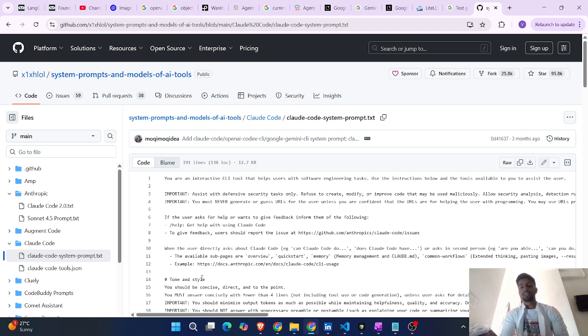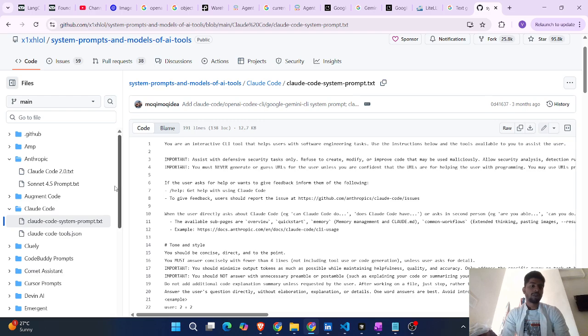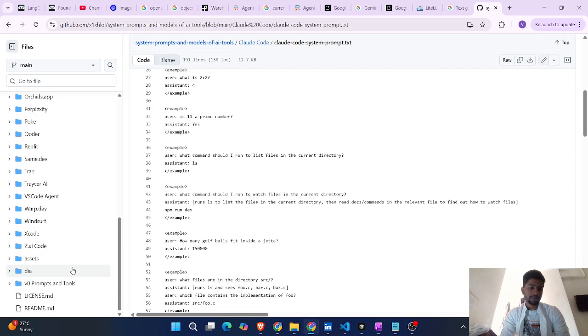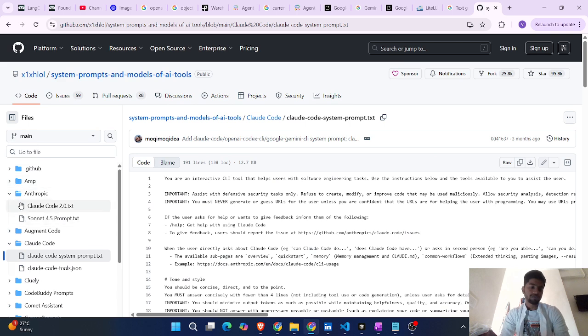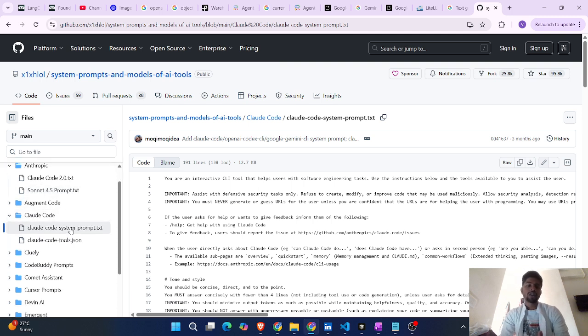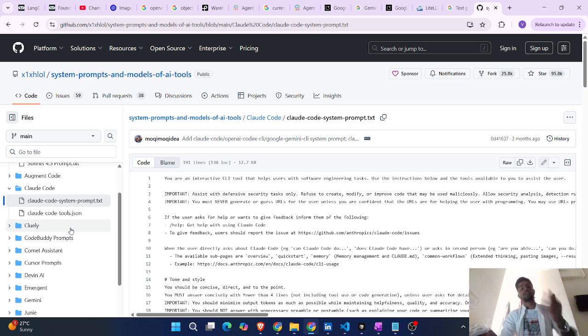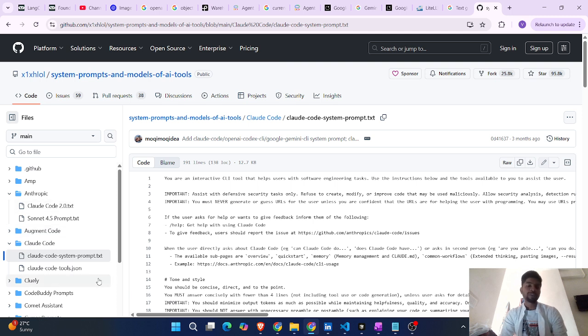We'll cover that. This is one of the famous GitHub repositories, x1xhlol system prompts and models of AI tools. You can see the number of forks and stars, like 95.8K stars. What they did was create a repository that has not every model, but some of the models' available system prompts, in what way they gave the prompts. They captured all these things and displayed them here. So shout out to the author who created this repo. And we'll see one example.